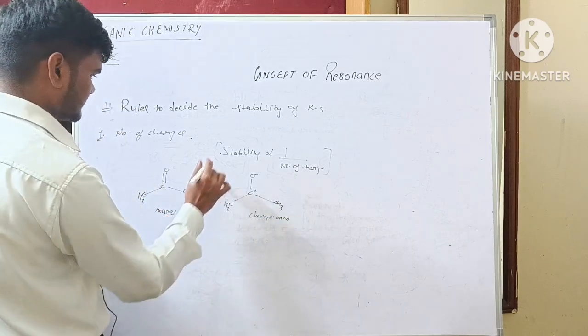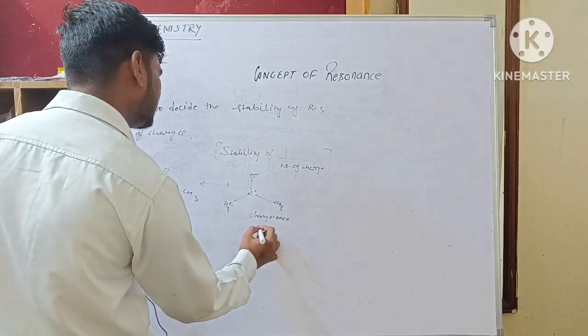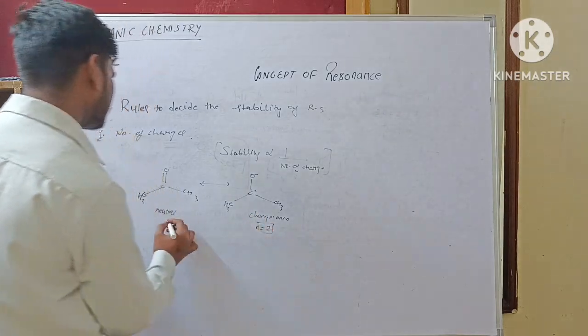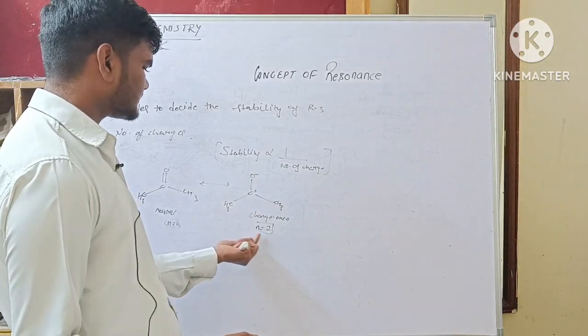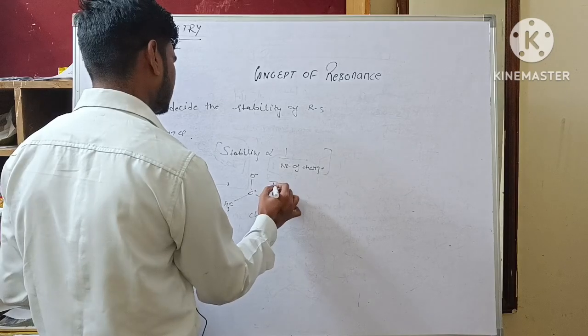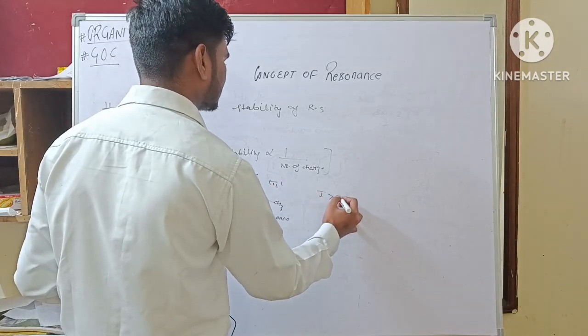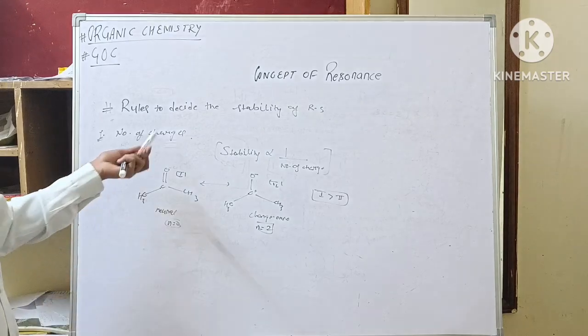Stability is inversely proportional to the number of charges. The number of charges here is 2, and here it is 0, no charge. There is a plus and a minus, so the number of charges is 2. So this is first, this is second. The first will be more stable than the second. This is rule number 1.